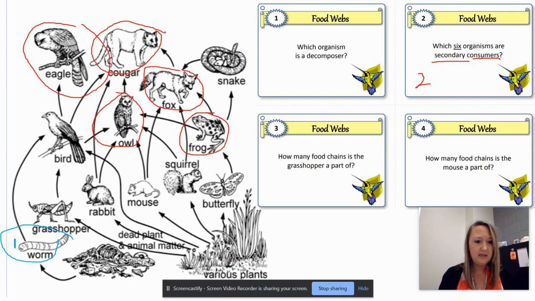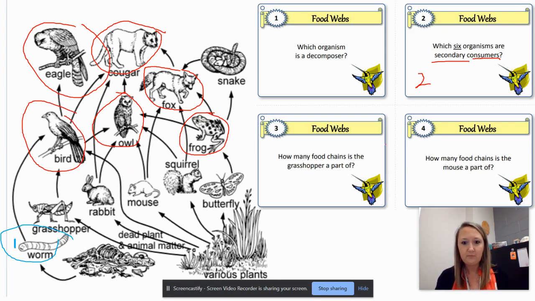We go back to plants. We go to grasshopper. That's our primary consumer. And so the bird is our 6th secondary consumer. So those 6 should have been what you got for number 2.